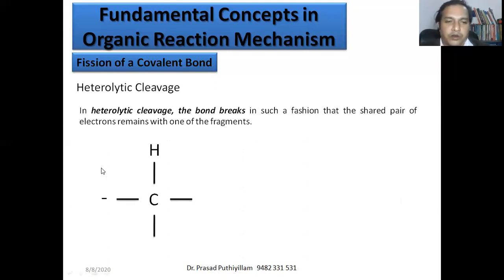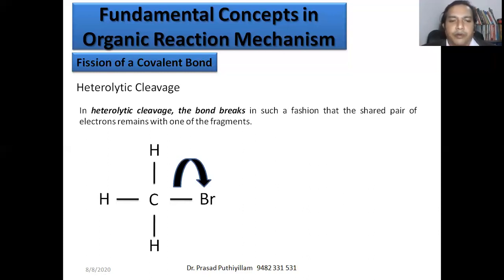I took a molecule of CH3Br, that is carbon attached to 3 hydrogen atoms and 1 bromine atom with a covalent bond. Here the bromine atom is more electronegative, so the electrons shared by carbon and bromine can be shifted to bromine in the presence of an attacking reagent, when it starts reacting.